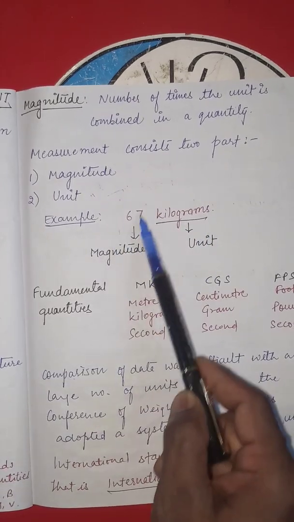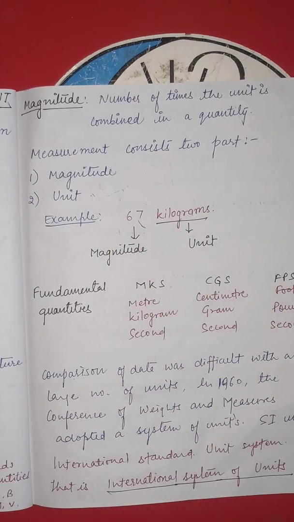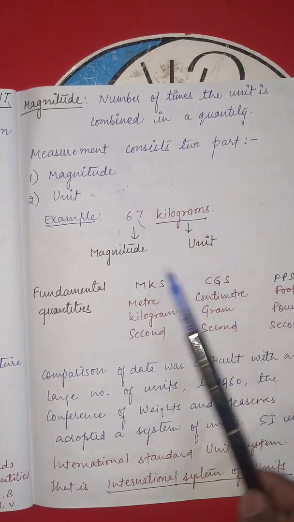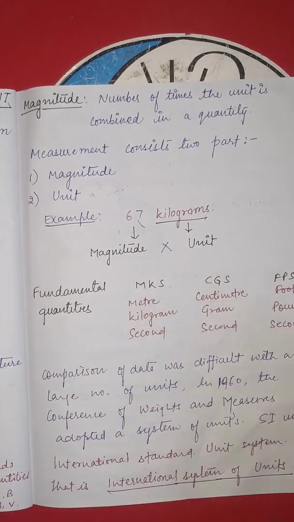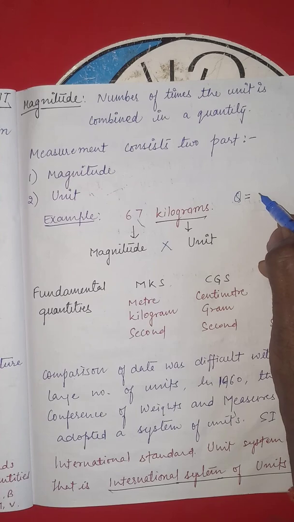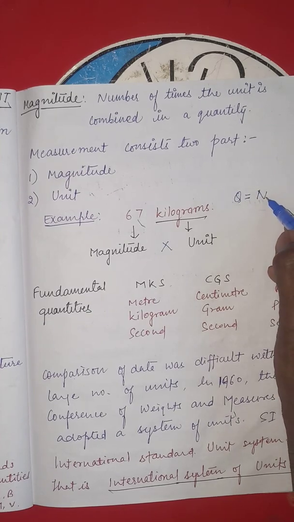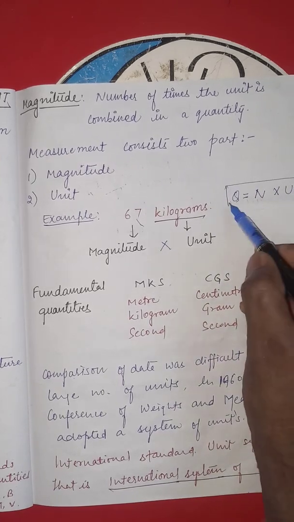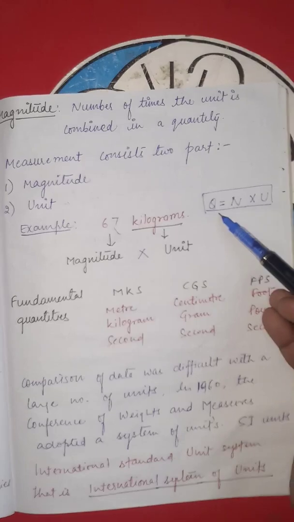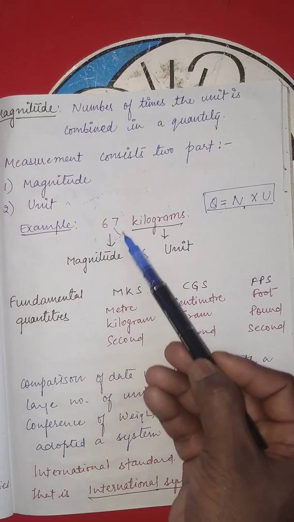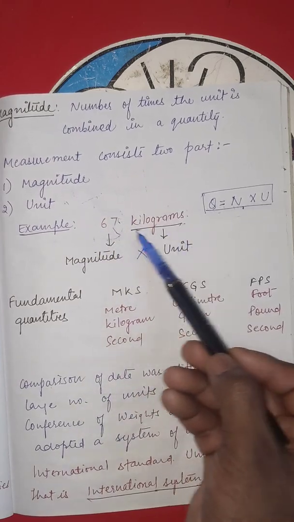Look, 67 is the numerical value. Okay, 67 is the number of times or the numerical value which is combined with a unit which is the kilogram. So magnitude and the unit give us the measurement of the physical quantity. Say Q, which is the quantity, is equal to n, denoted as the magnitude, and u as the unit. So the measurement of a physical quantity will be equal to the product of the magnitude and the unit.